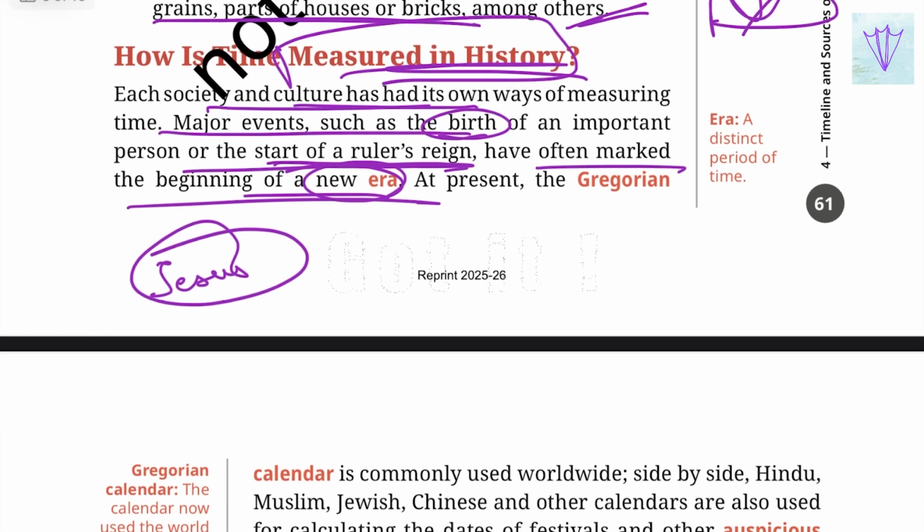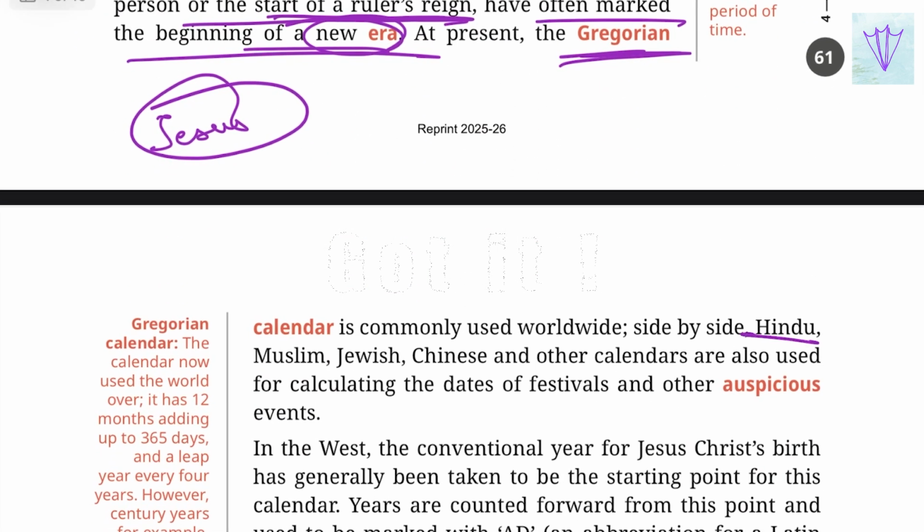At present, the Gregorian calendar is used worldwide, and side by side we have our own Hindu, Muslim, Jewish, Chinese and other calendars which are also used for calculating the dates of festivals and other auspicious events. Our Hindu calendar is usually calculated with the help of sun, moon, stars and many more things, and these help us in knowing the dates of important festivals like our own New Year like Pongal, Onam and many more.